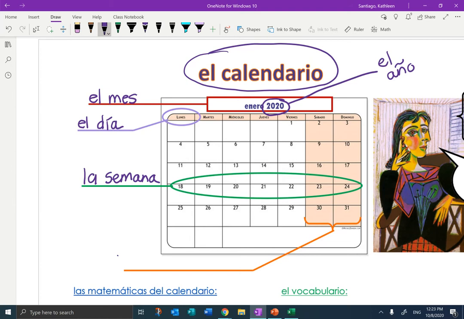In English, end of the week. In Spanish, el fin de semana. El fin de semana. Okay, let's go over these words for the calendar. Repitan, calendario, año, mes, día, semana, el fin de semana.